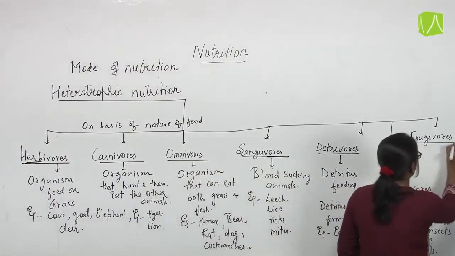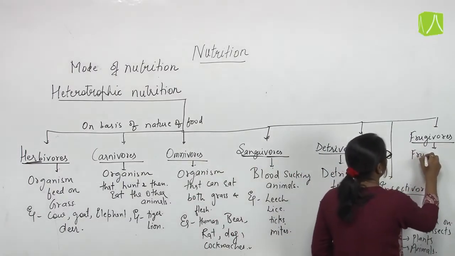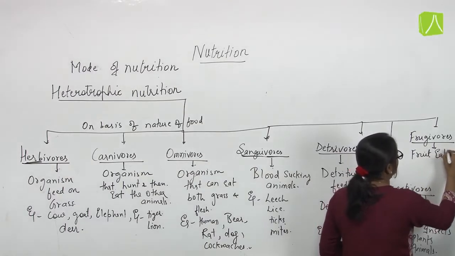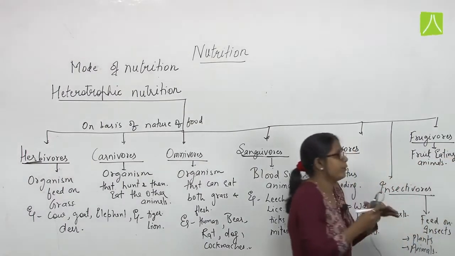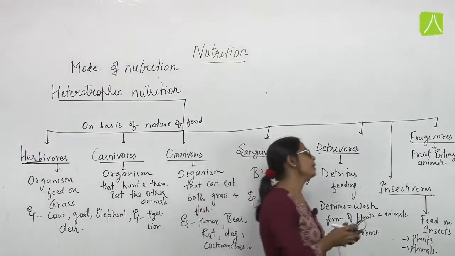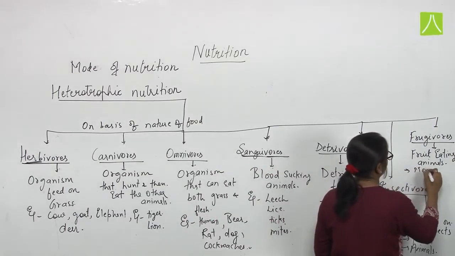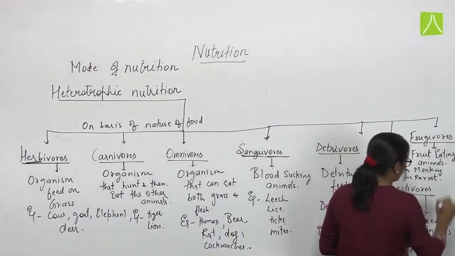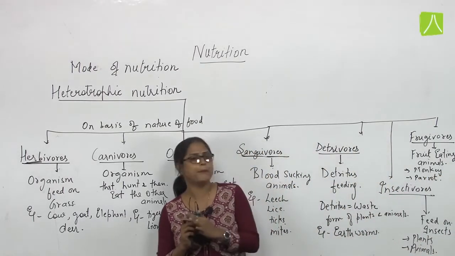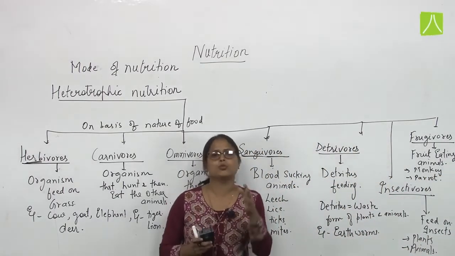So these are certain animals which feed on insects. Now what is frugivorous? Frugivorous are fruit eating animals. That means their favorite food is fruit. It includes monkey, parrot. Fine. So these are the famous examples who basically like to eat fruit.